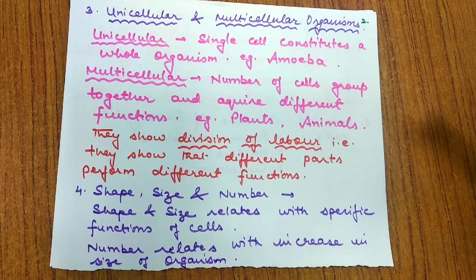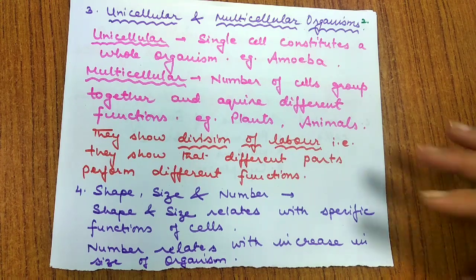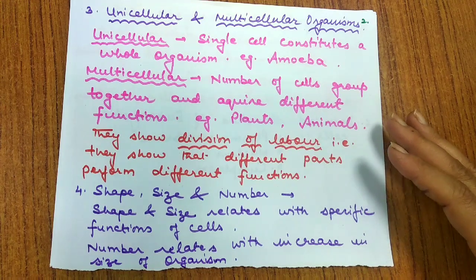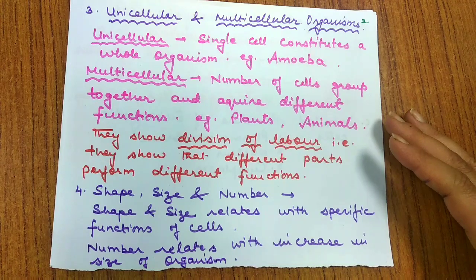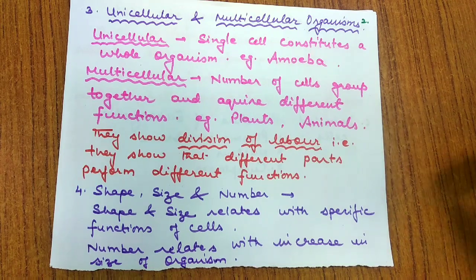The shape of cells depends upon their position in the body and the specific function they perform. For example, blood cells are round in shape, nerve cells are long and elongated, and the ovum is spherical in shape.